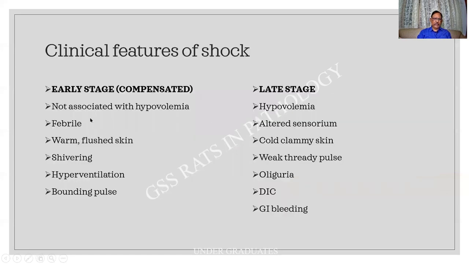And what are the clinical features? In the early stages, not associated with hypovolemia, the patient is febrile, there is warmth, a flushed skin, there can be some amount of shivering, hyperventilation because the body is trying to compensate, and there can be a bounding pulse. The cardiac output is increased. But in the late stage, this is a classical symptom of shock: hypovolemia, altered sensorium, cold and clammy skin, weak thready pulse, oliguria, DIC, and GI bleeding.